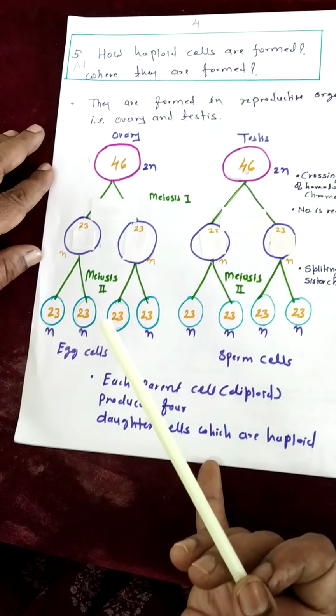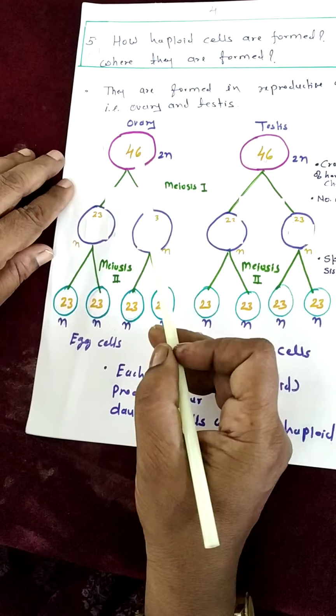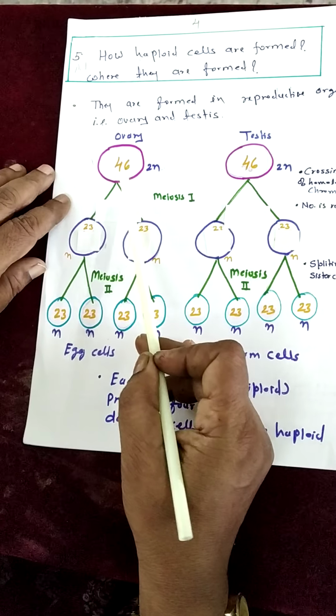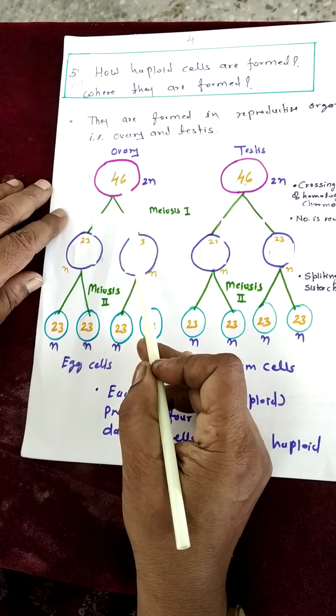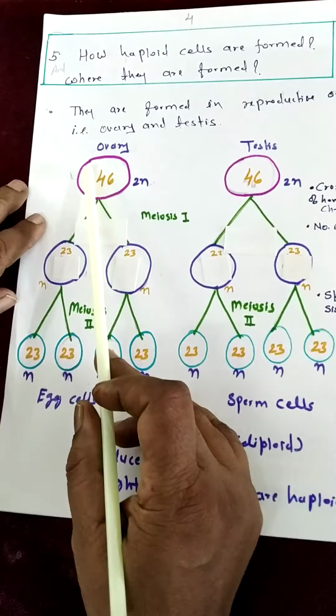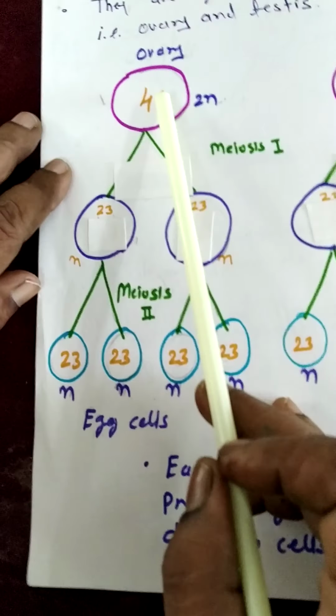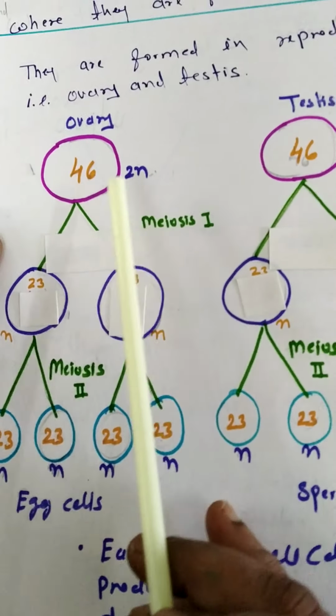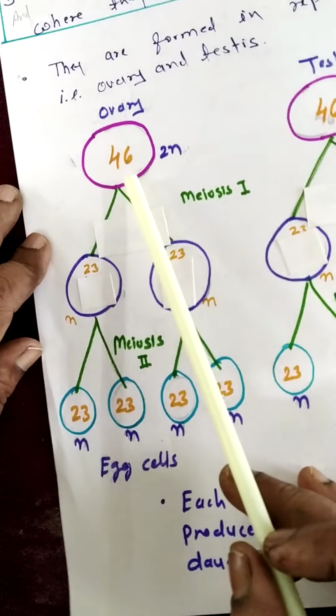See in this diagram. In the ovary, the parent cell is diploid, having 46 chromosomes. This means that of these 46, 23 are from the mother and 23 are from the father, so it is called 2n. What happens when this cell divides?